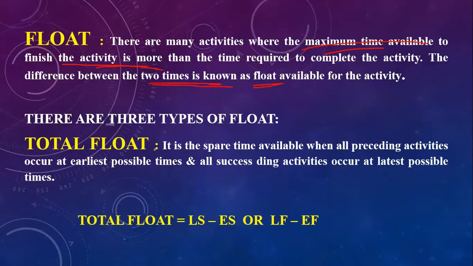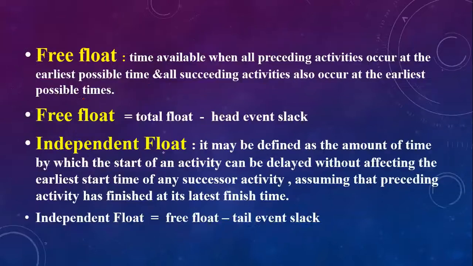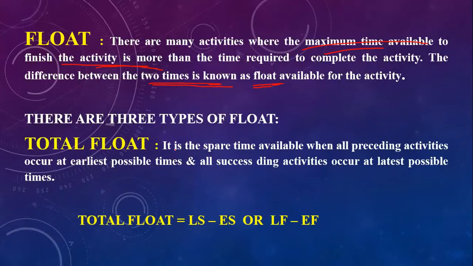There are three kinds of float: total float, then free float and independent float. We will see total float first. It is the spare time available when all preceding activities occur at the earliest possible time and all succeeding activities occur at the latest possible time. So total float equals latest time minus earliest time, or latest finish minus earliest finish.